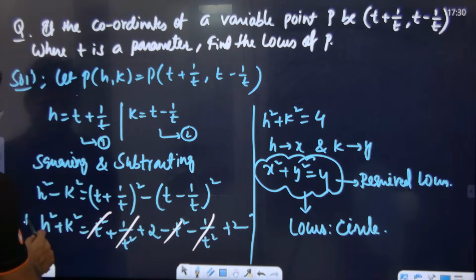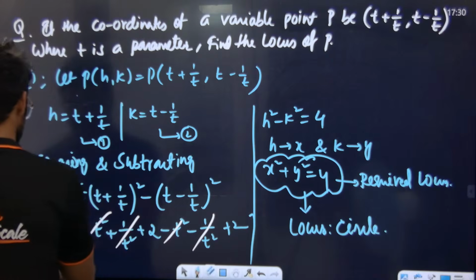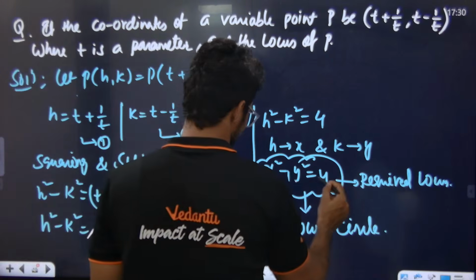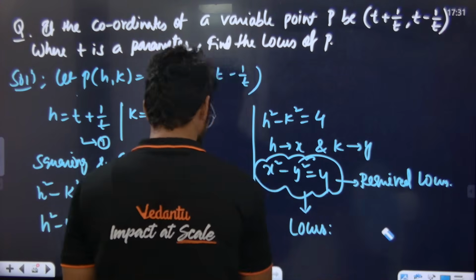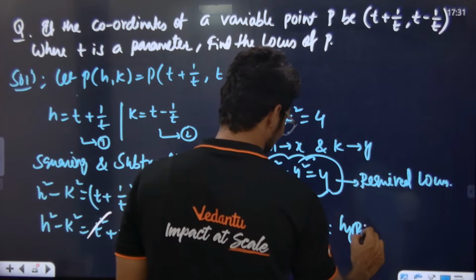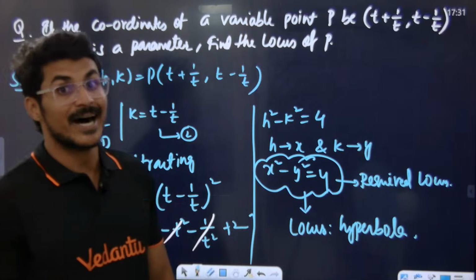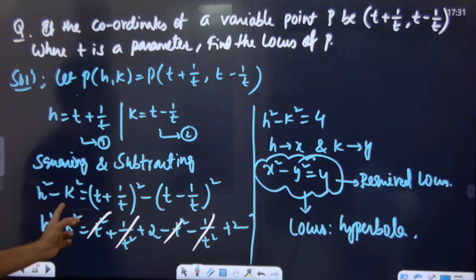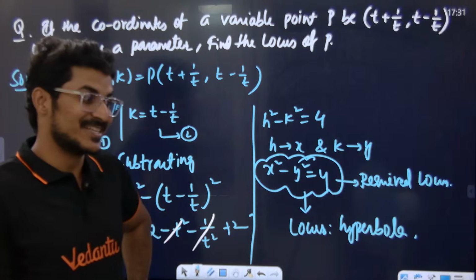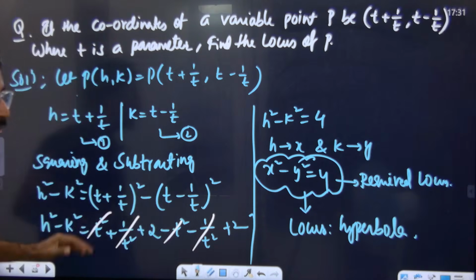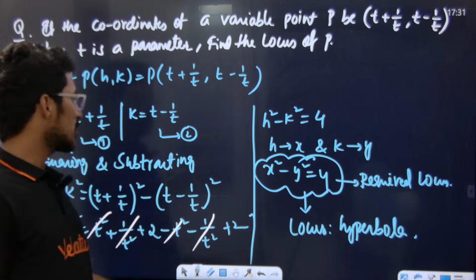Sir, one thing you made a mistake sir. The mistake is x square minus y square sir. Then how will it become a circle? It is not a circle. So this will be a hyperbola. Sir, when subtracting, the left side also should be subtracted, right? I made a mistake. Very good. Yes, thank you for reminding me. The left side also we need to subtract. So the locus is not a circle, it is a hyperbola only, because we are subtracting.